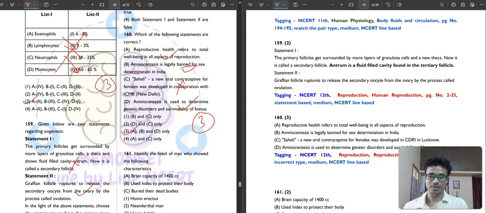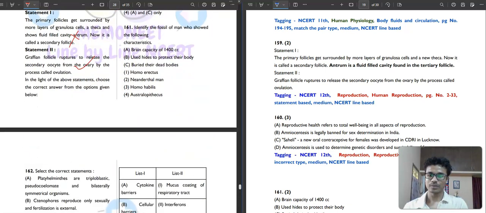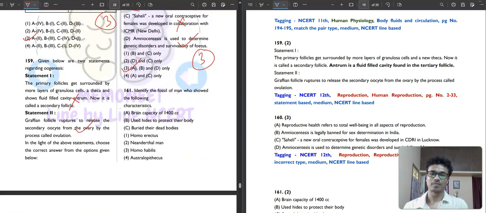Then 161. Identify the fossil of the man who showed the following characteristics. Let's see. Brain capacity 1400, very good. Then using hides to protect their body. Yeah, okay. Buried dead bodies. So Homo erectus, no. Neanderthal man, yes. Neanderthal men had a much larger brain capacity than the others. So the second option will be your correct answer.